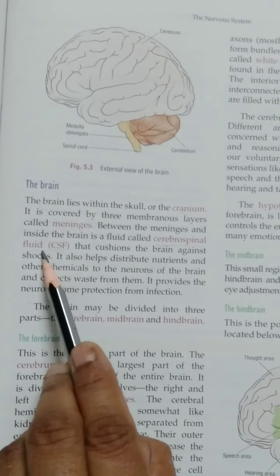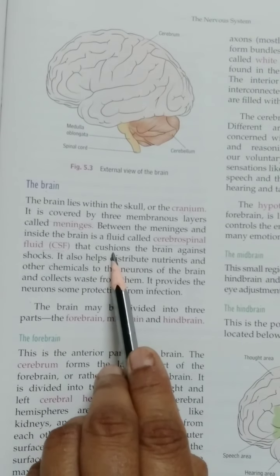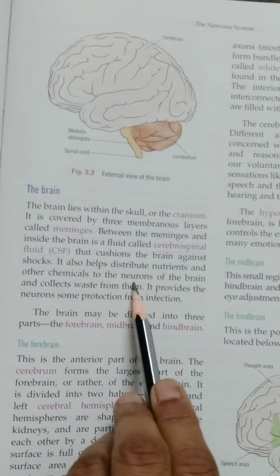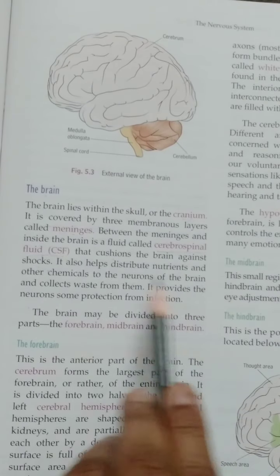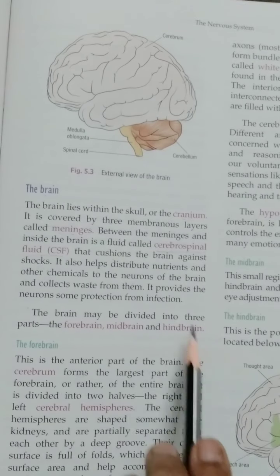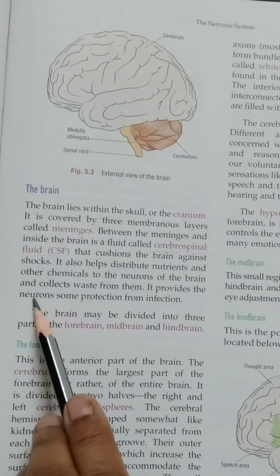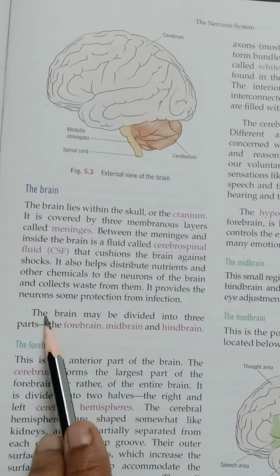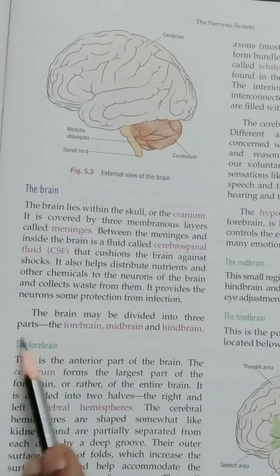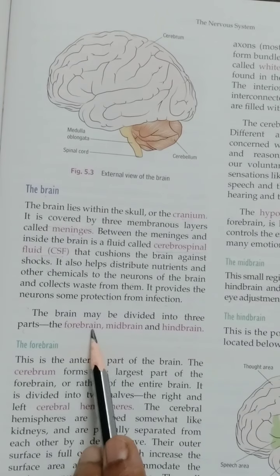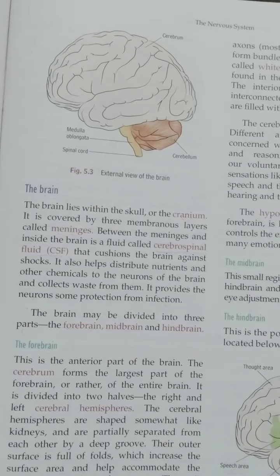Now, the function of cerebrospinal fluid: it gives cushioning to the brain. It acts as a shock absorber. It also helps in distributing nutrients and other chemicals to the nerve cells of the brain. It also collects waste from each and every part of the brain. And again, it provides neurons with some protection from infection. Now, our brain is divided into three main parts. What are those parts? Forebrain, midbrain, and hindbrain.